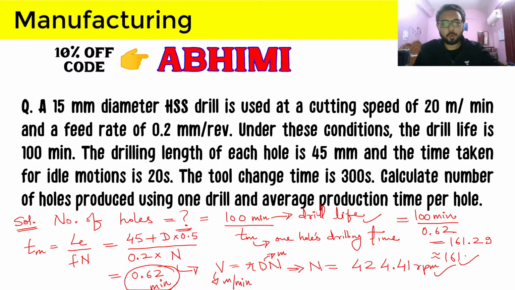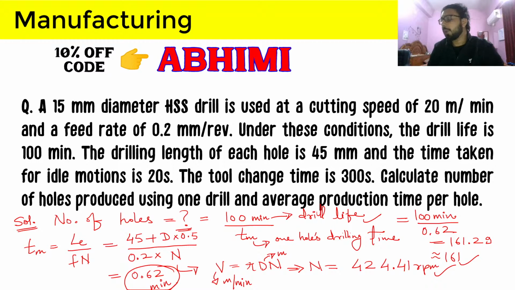So if we use this drill with a drill life of 100 minutes at this speed and feed, we will get 161 holes produced. The first part is done here.